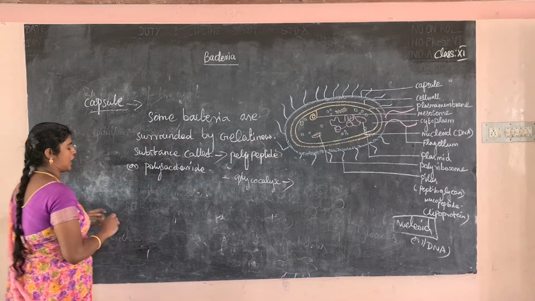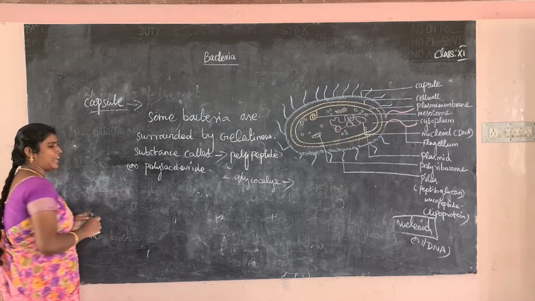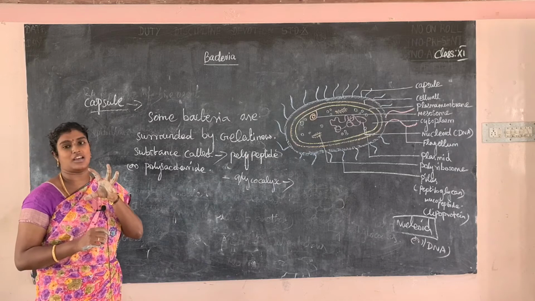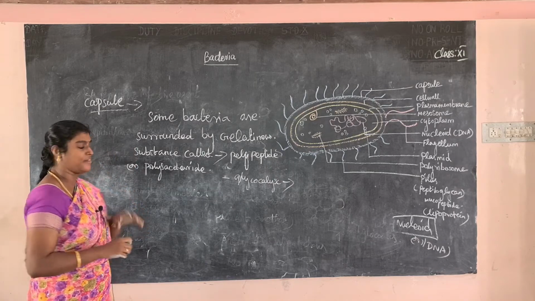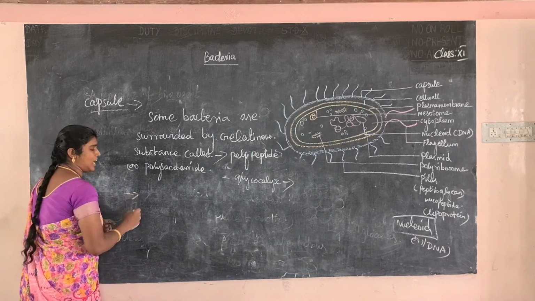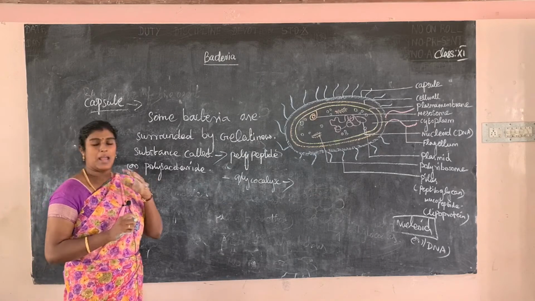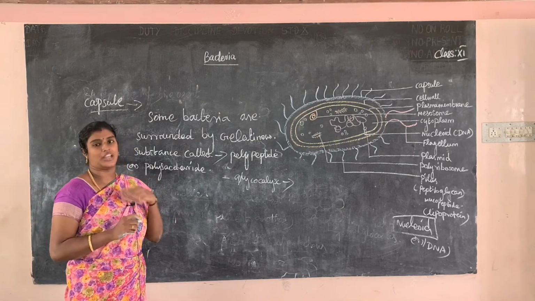What is the use of the capsule? It is mainly involved in the sticking nature. It helps them to attach to other substrates, for example, plant root surface, human teeth and tissue.